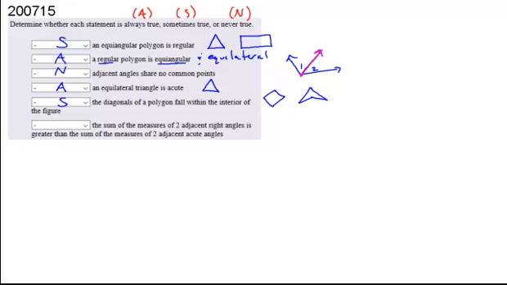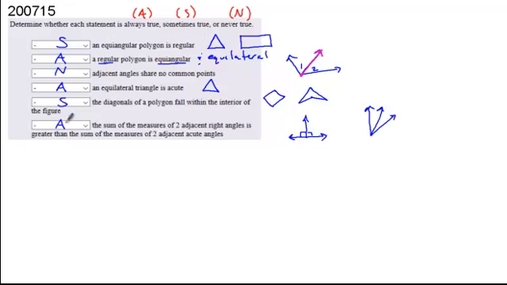And then finally, the sum of the measures of two adjacent right angles is greater than the sum of the measures of two adjacent acute angles. So a right angle with an adjacent right angle is always 180 degrees. Acute angle and another acute angle, are those ever going to be 180? Not possible. So this one is always true.